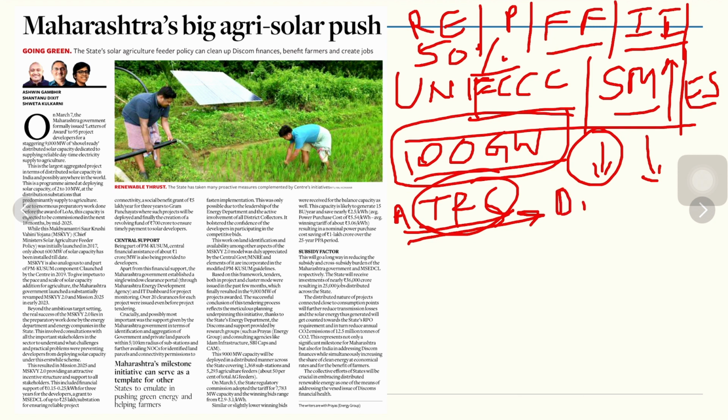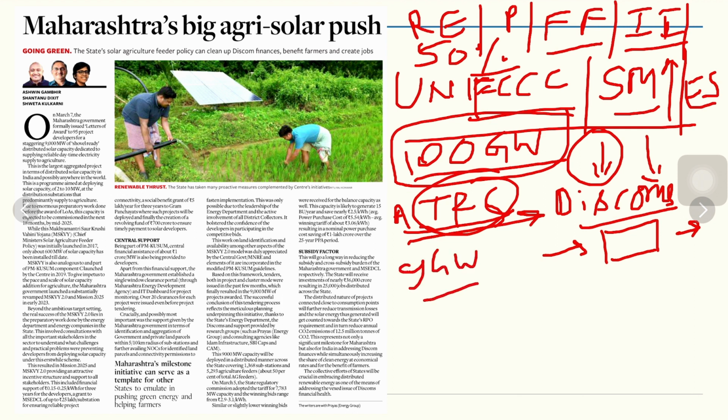Even the discom's health. Discom means those companies which distribute energy from the producer to the end consumer. These discoms' financial health, as we know, is in a serious crisis, and if the health of the discoms is to improve, then solar projects can help them in a big way. The Maharashtra government formally issued letters of award to 95 project developers for 9 gigawatt of shovel-ready distributed solar capacity dedicated to supplying reliable daytime electricity to agriculture. What? Daytime electricity supply to agriculture.